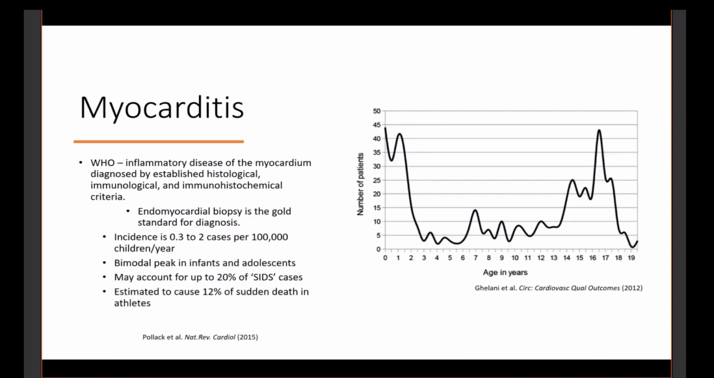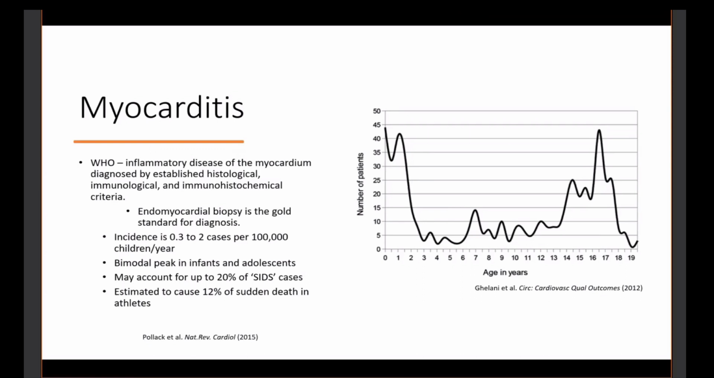The World Health Organization defines myocarditis as an inflammatory disease of the myocardium, diagnosed by established histological, immunological, and immunohistochemical criteria. That would make biopsy the gold standard for diagnosis. The incidence in adults is about 20 cases per 100,000, and in children it's anywhere from 0.3 to 2 cases per 100,000. As you can see in this graph, there's a bimodal peak in infants and teenagers.